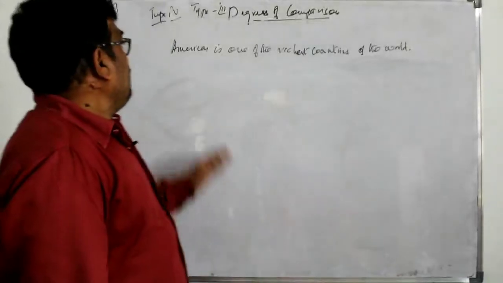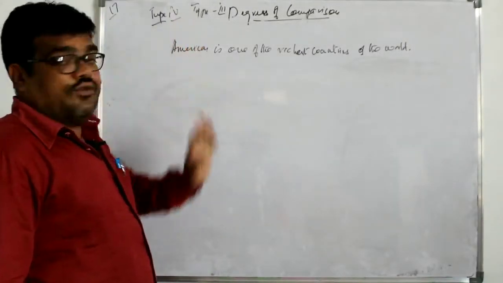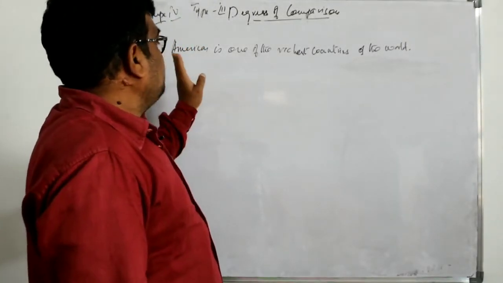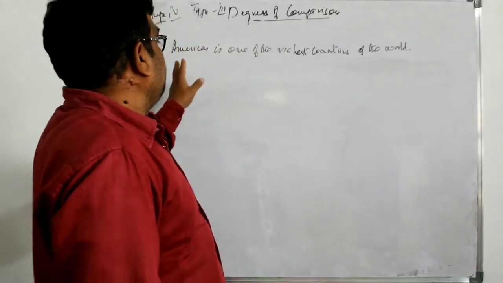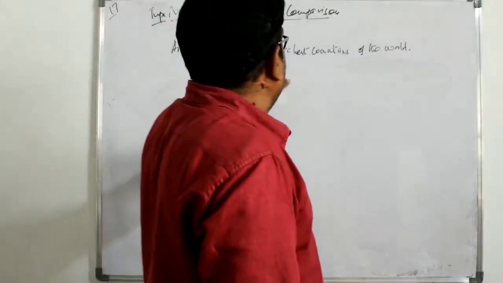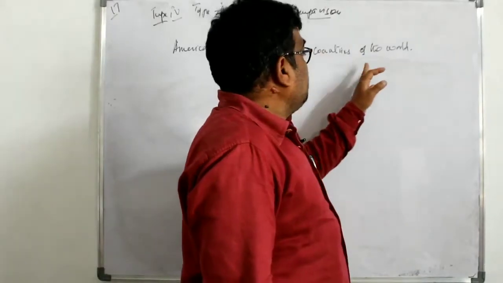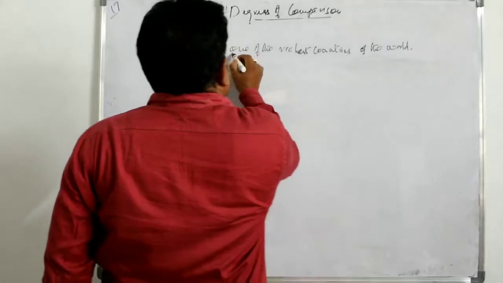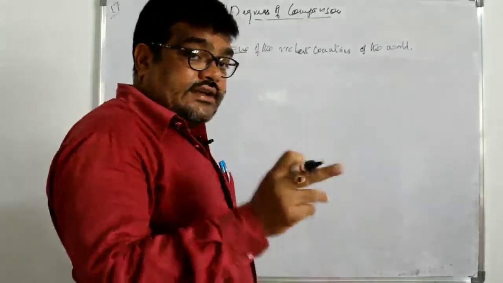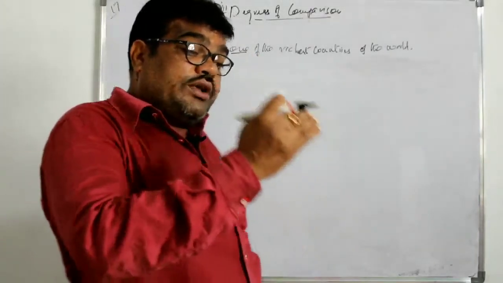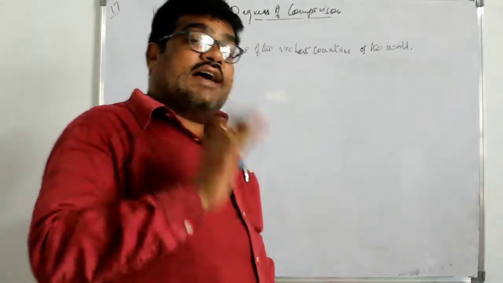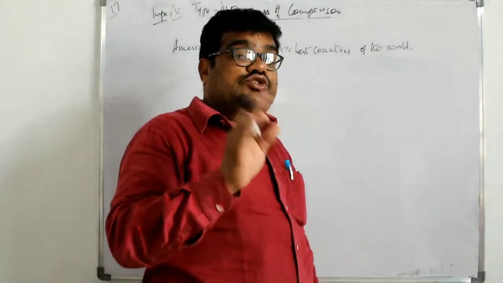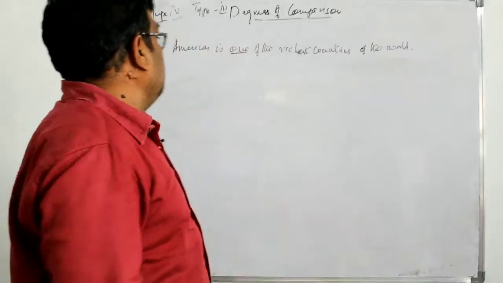Right. Now we are in type 4. You see this sentence which is in superlative. America is one of the richest countries of the world. Here it has taken one of the. When it takes one of the, how it changes into comparative as well as how it changes into positive degree, we shall try to learn.